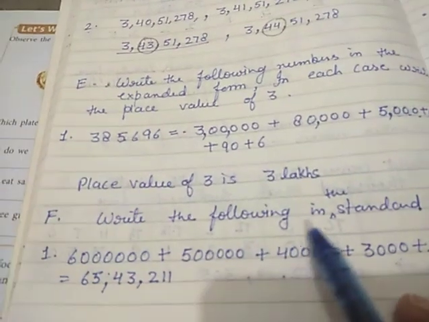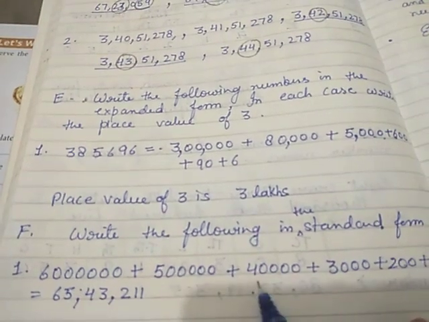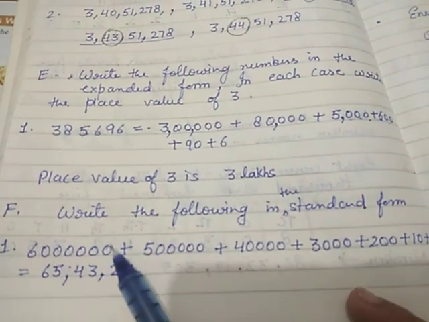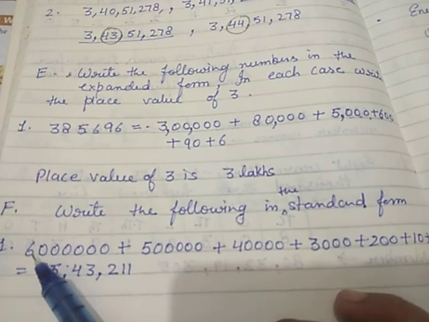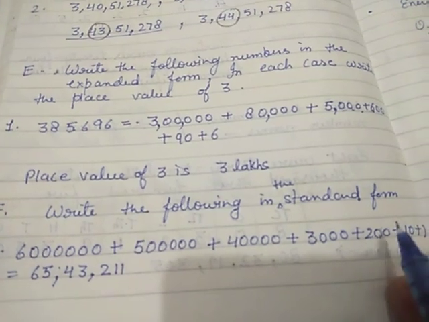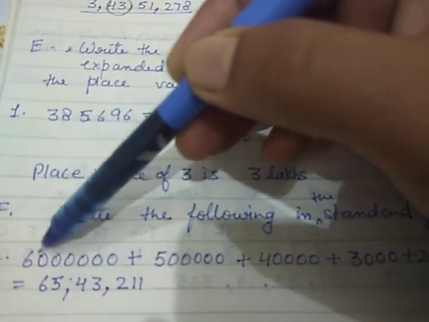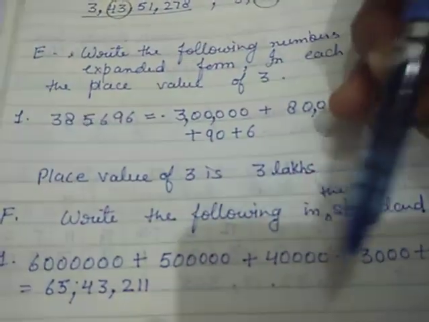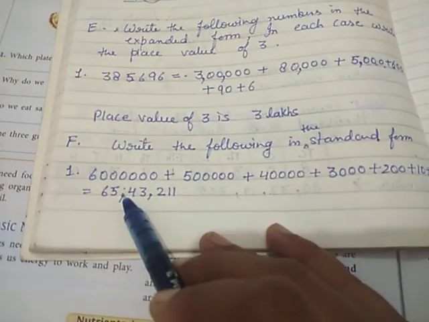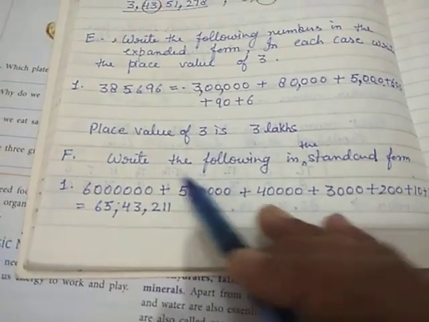Next is, write the following in the standard form. Okay. Here it is given in the expanded form. We have to write the number in standard form. So we will write 1, 2, 3, 4, 5, 6, 7. 6, 5, 4, 3, 2, 1, 10 plus 1. Okay. So we will start writing from here. 65 lakh 43,211. Okay. 65 lakh, comma 43,000, comma 211. Like this we will solve the rest of the questions.